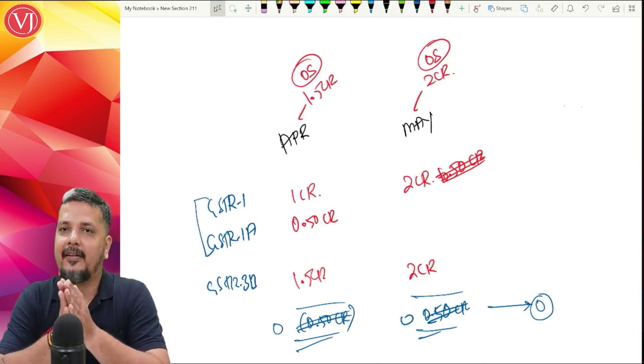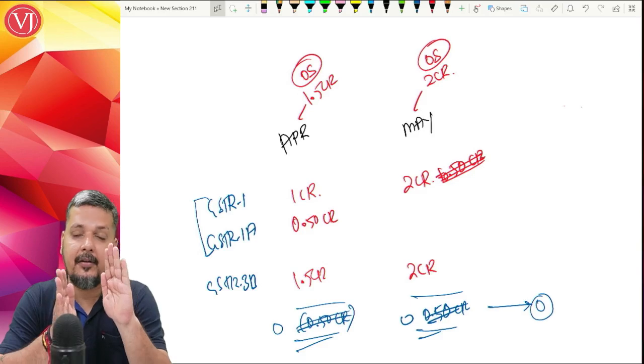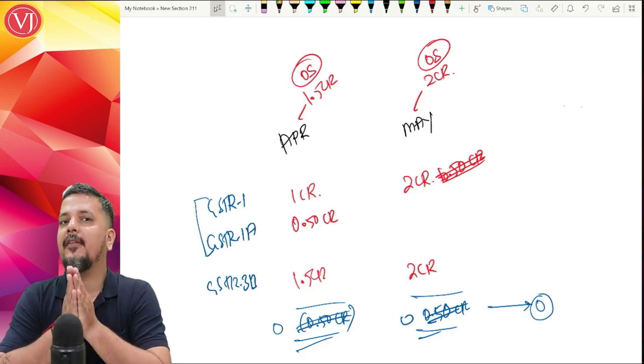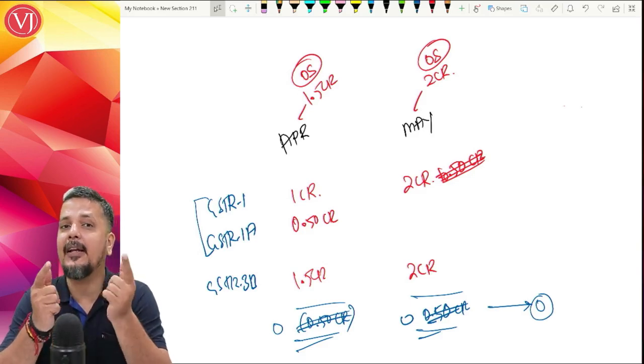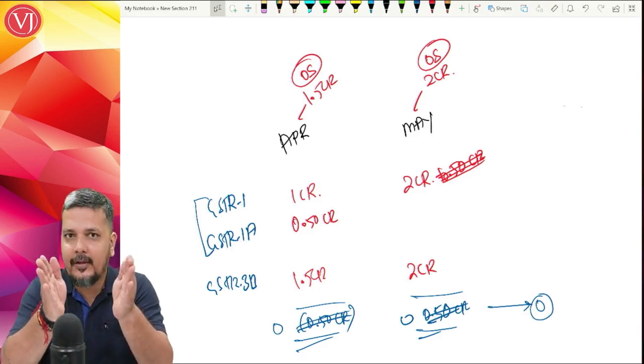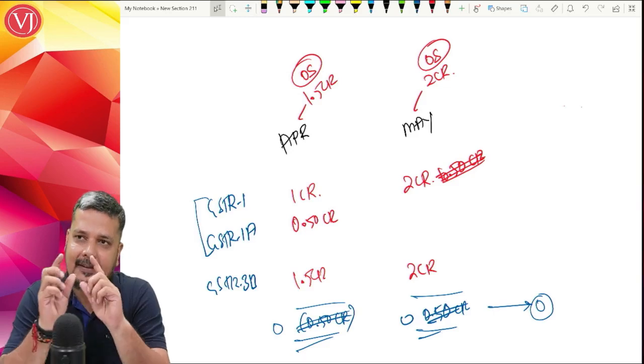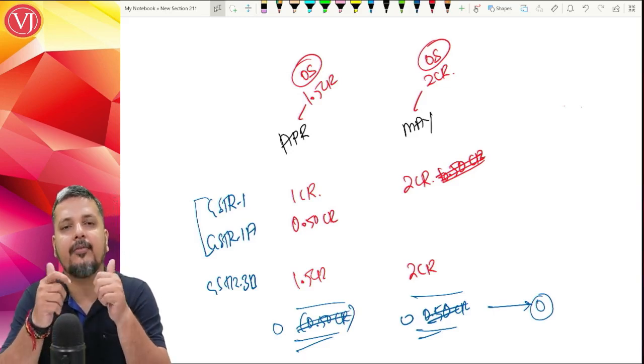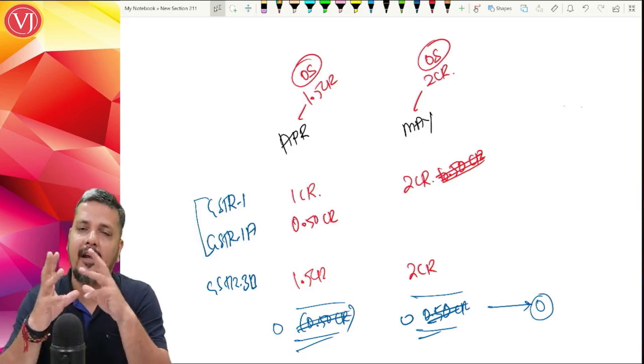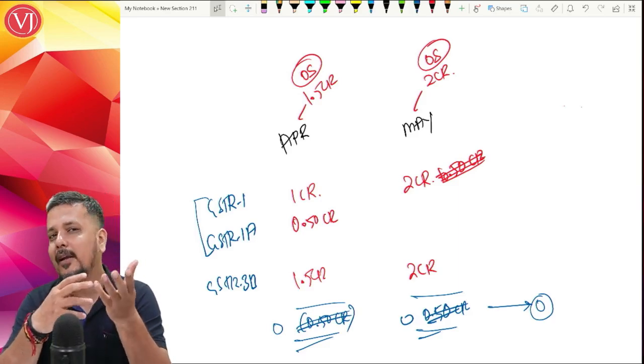Right, 1A, please understand that you can file if at all you know that you have committed some mistake in GSTR 1 immediately after 1 but before 3B. So that's the time there. After you file 1 but before you file 3B, you can correct the mistakes by using your GSTR 1A, which will help you in avoiding litigation in future.